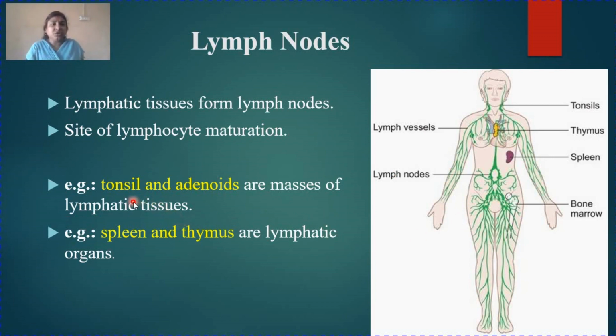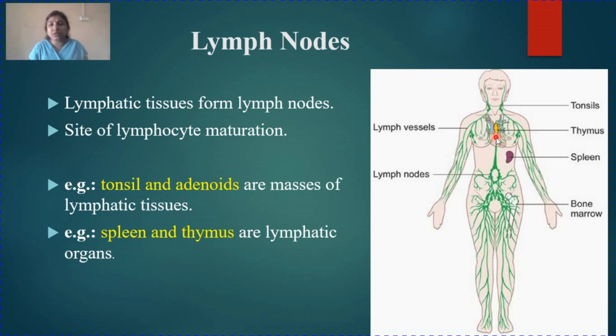Examples of lymphatic tissues: tonsils and adenoids are the masses of lymphatic tissues. They are also lymph nodes. So they form tonsil and adenoids. And spleen and thymus form the lymphatic organs. So this is your spleen, the largest lymph organ, and this is your thymus, situated in your chest region.